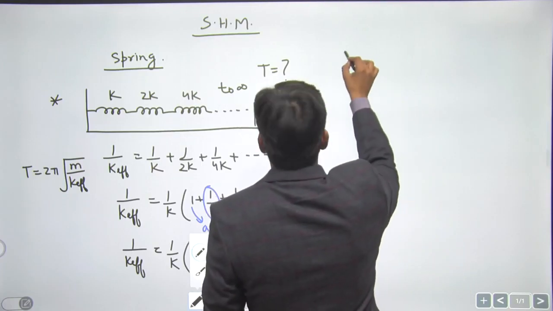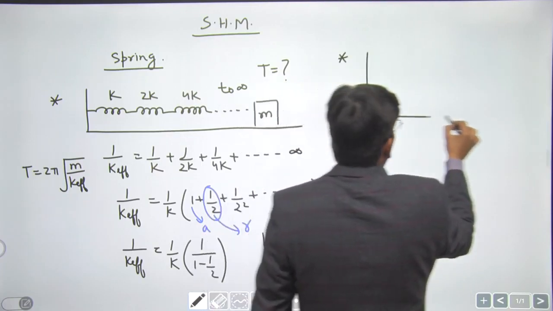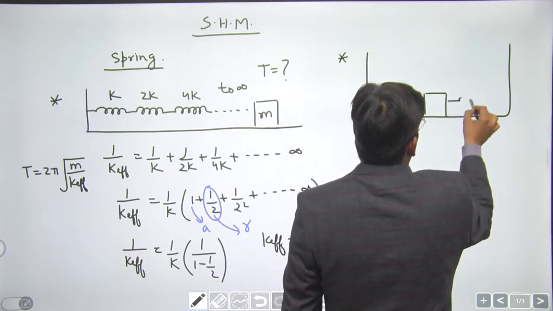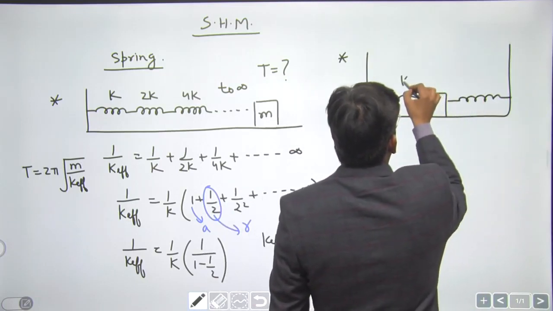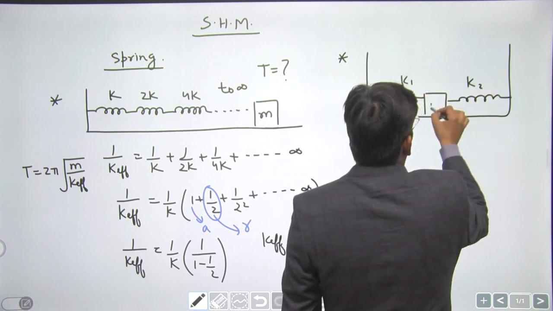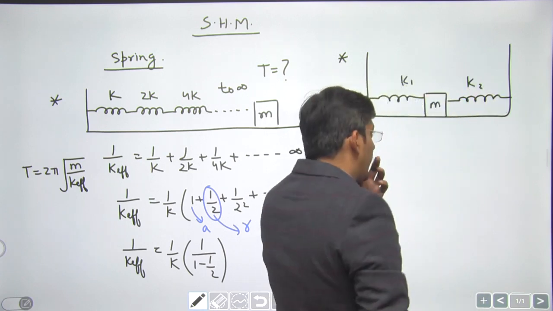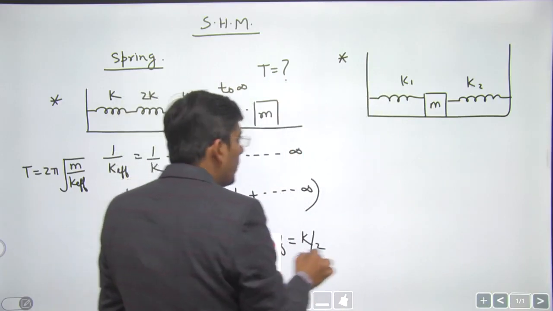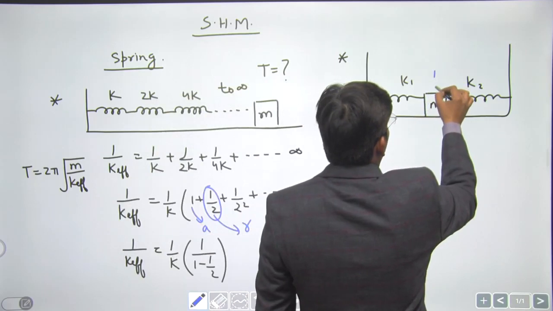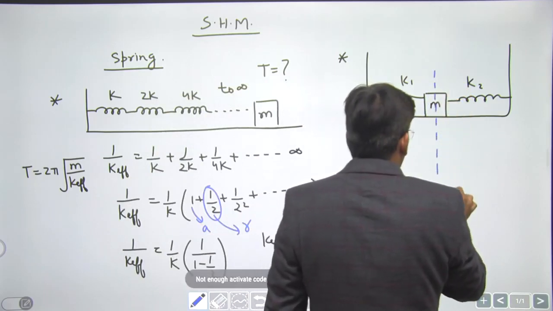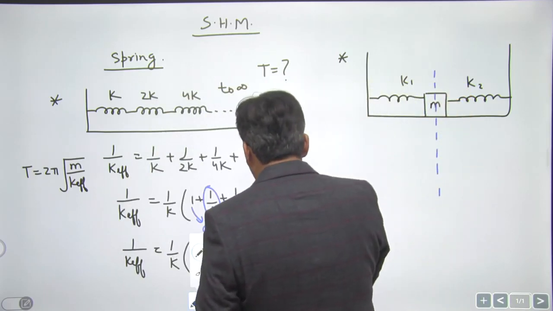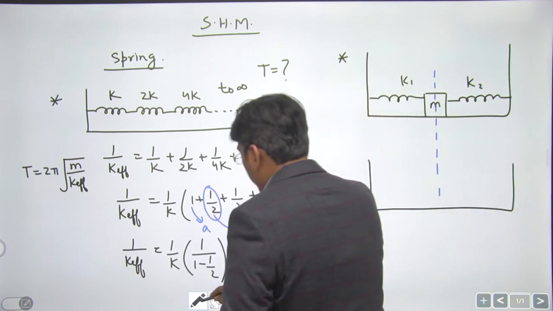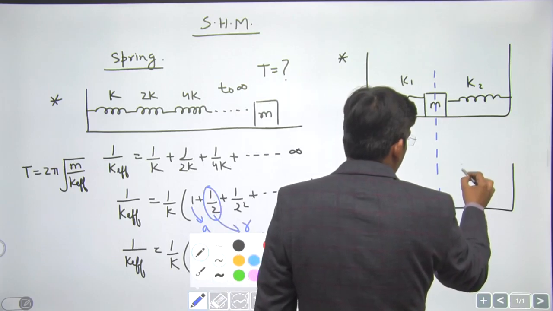Now see one important thing. There are two springs, block between them, spring constant k1, spring constant k2, block of mass m. So when you have this type of arrangement, and you are asked to calculate the time period, now you displace the block, say, towards right and just calculate the restoring force, and you will see that the restoring force due to both these springs will be in the same direction.